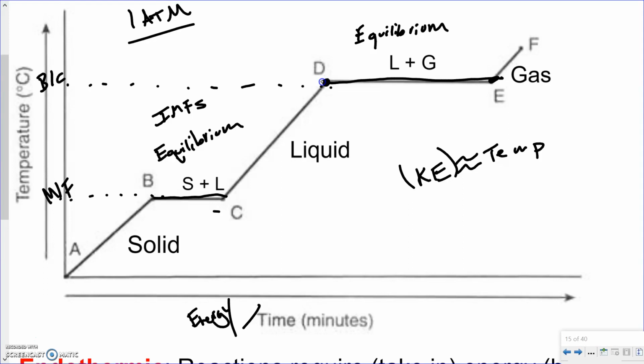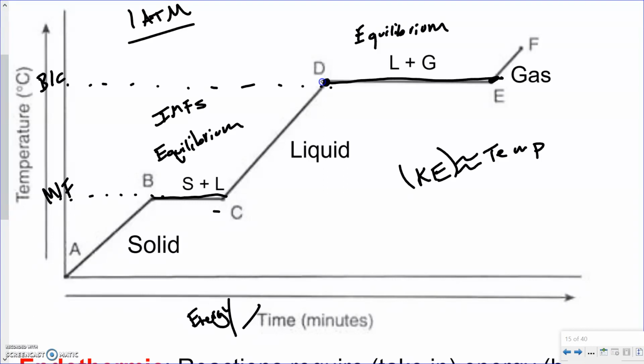Okay, and the reason comes down to the IMFs. Remember, going from a solid to a liquid, we go from having a lot of intermolecular forces to having a little bit less intermolecular forces, but still having a bunch of intermolecular forces. So liquids have a lot of intermolecular forces, but a little bit less than a solid does. Think back to the gummy bear and toothpick activity we did last year, if you remember that. Liquids still have a lot of intermolecular forces, just not as many.